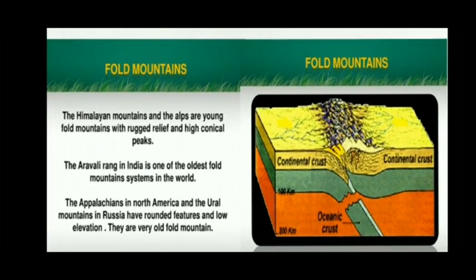Fold mountains. The Himalayan mountains and the Alps are young fold mountains with rugged relief and high conical peaks. The Aravalli Range in India is one of the oldest fold mountain systems in the world. The Appalachians in North America and the Ural Mountains in Russia have rounded features and low elevation. They are very old fold mountains.